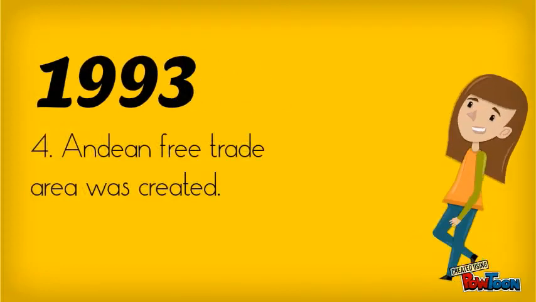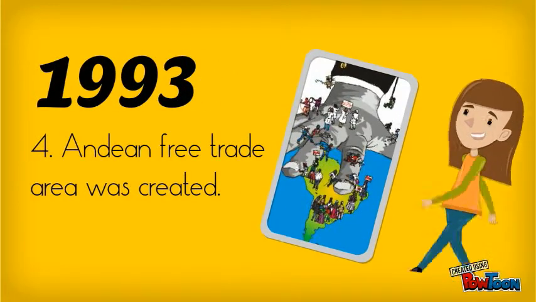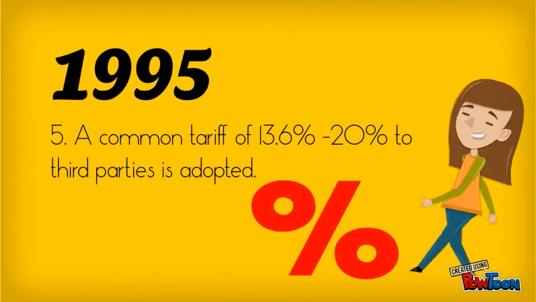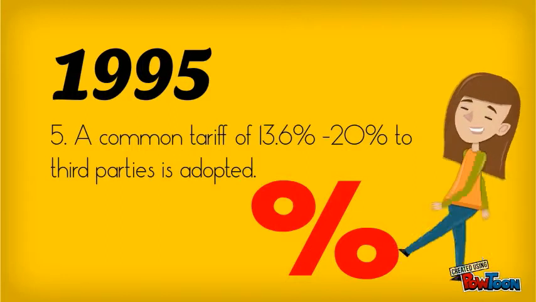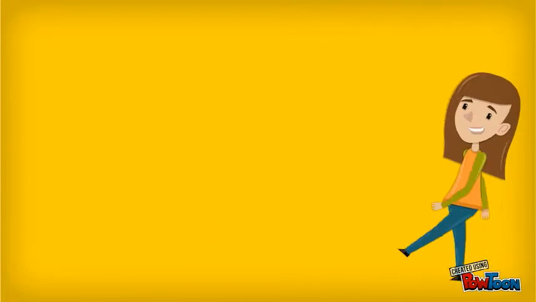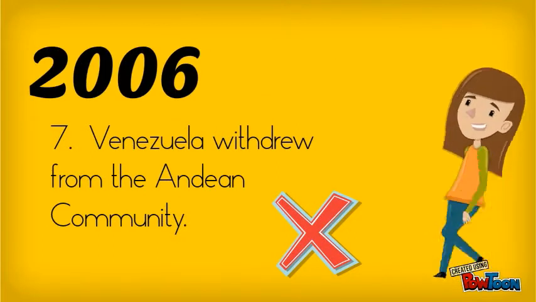Then, 3 years later, the Andean community achieved a free trade zone between the Andean economies that were formed. In 1995, a common tariff of 13.6 to 20% is adopted. In 2005 was established the Fund for Rural Development and Agricultural Productivity. In 2006, Venezuela withdrew from the Andean community.